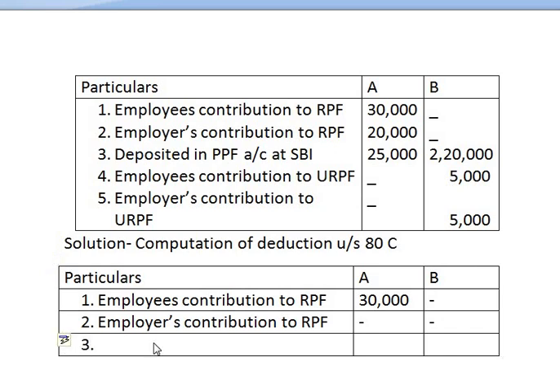Coming to third one, it is deposited in PPF account at SBI. Deposited in PPF account at SBI. So the amount given is 25,000 for assessee A, and assessee B, it is rupees 2,20,000.